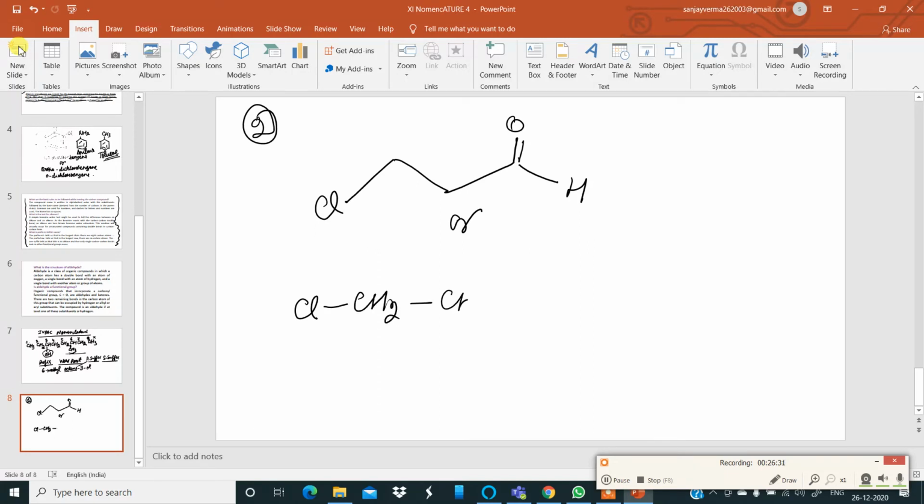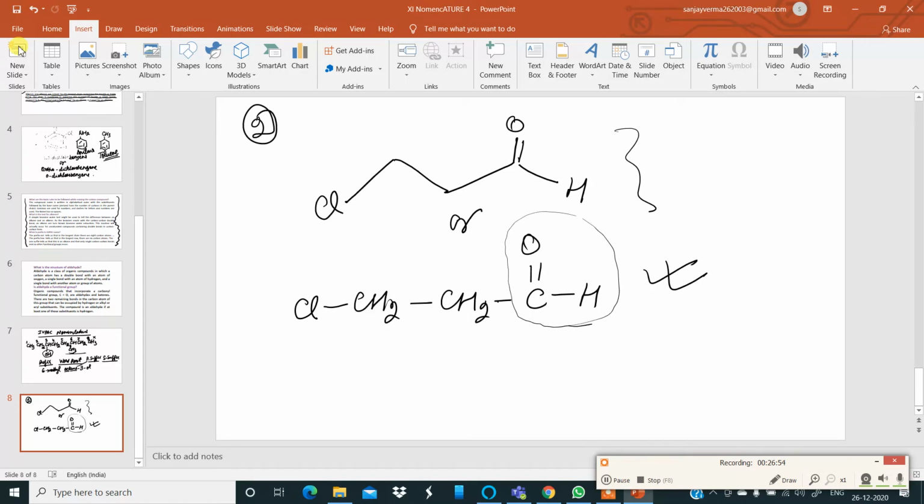CH2, CH2, C double bond OH. This gives a clearer picture of the structure which is in bond line notation. Now the functional group is here. So what I must do is number the longest chain starting from this carbon: 1, 2, 3. There are 3 carbon atoms in the longest chain. And this is the functional group CHO. It is an aldehyde.